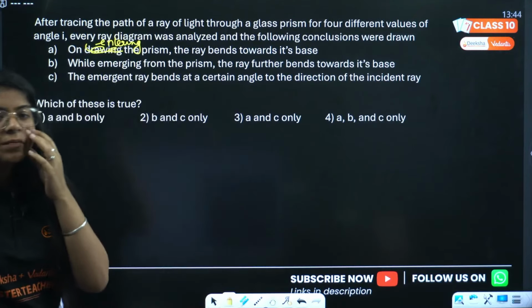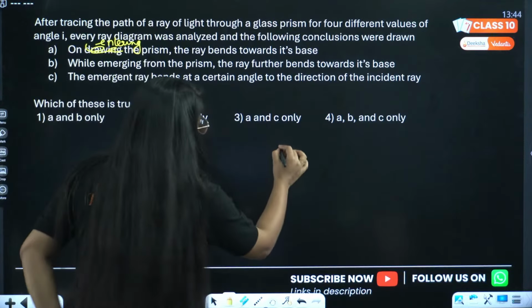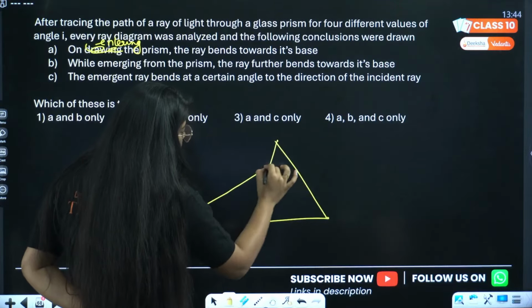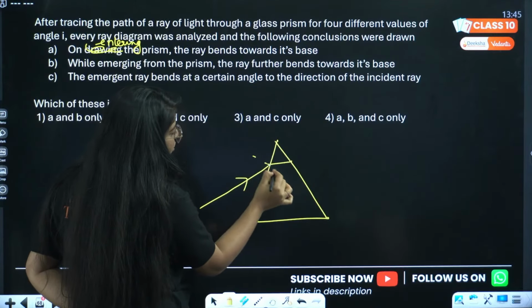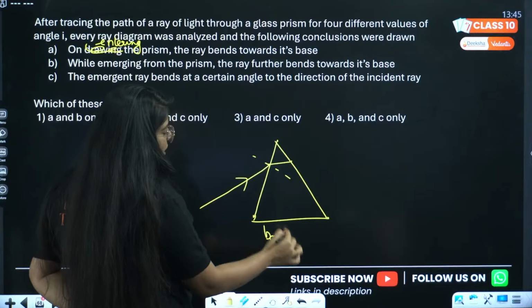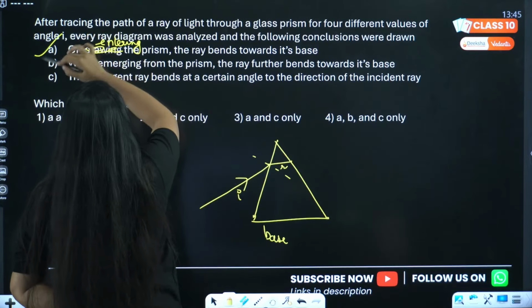Okay, let us see. Right, let us make the diagram of prism first. See, this is a prism, right? My ray goes like this and, of course, it is bending towards the base. This is the base of the prism. So the incident ray is bending towards the base. So first is correct. A is correct.